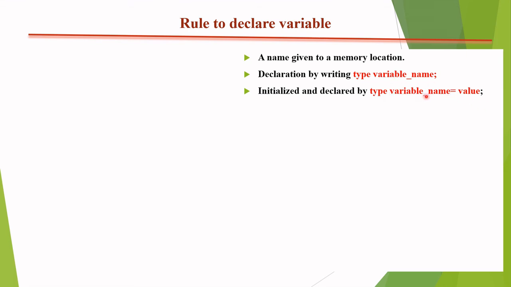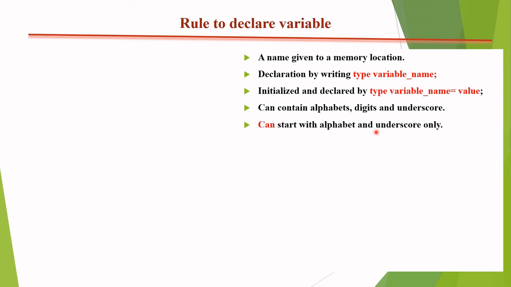The type, variable name, equal to value. That value is the value which you want to initialize into that particular variable. A variable name can contain alphabets, digits and underscore also. Like I want integer a_9. Right now a_9 is known as a variable of type integer. It can start with an alphabet or underscore only, not with a digit.